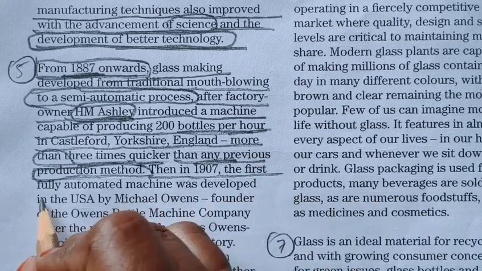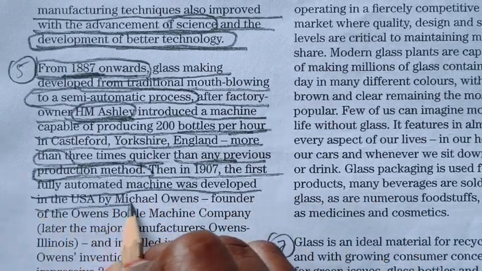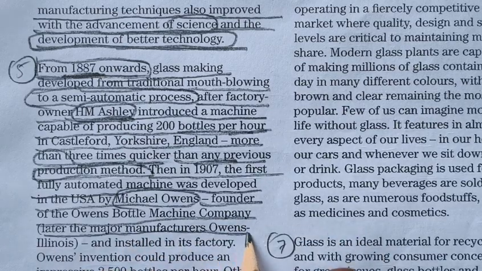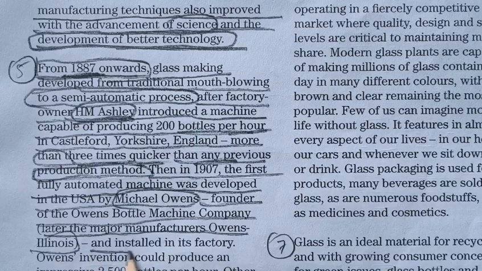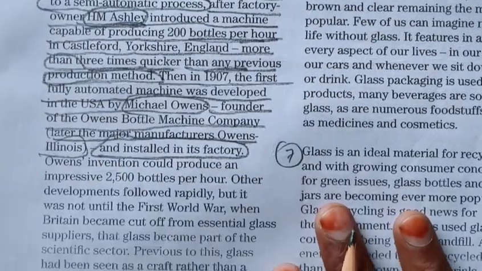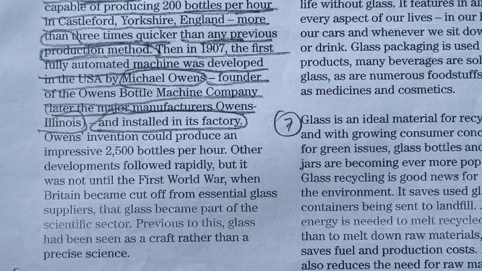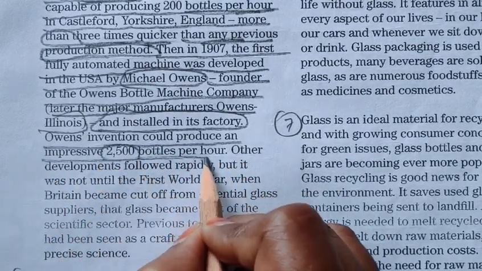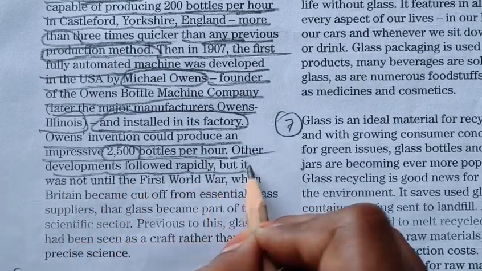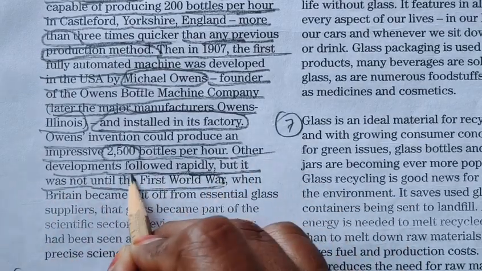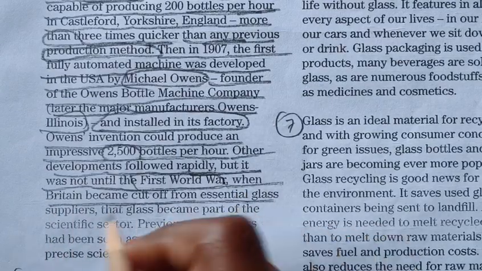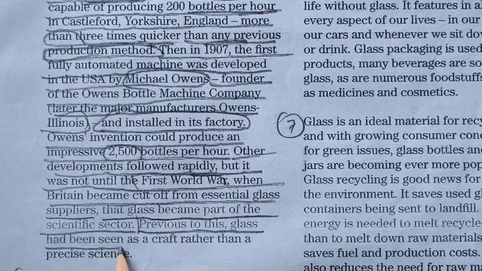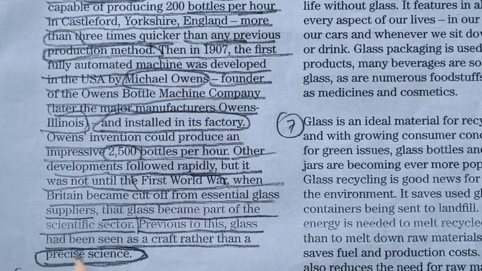Then in 1907, the first fully automated machine was developed in the USA by Michael Owens, founder of the Owens Bottle Machine Company, later the major manufacturer Owens-Illinois, and installed in its factory. Owens' invention would produce an impressive 2,500 bottles per hour. Other developments followed rapidly, but it was not until the First World War, when Britain became cut off from the essential glass suppliers, that glass became part of the scientific sector. Previous to this, glass had been seen as a craft rather than a precise science.